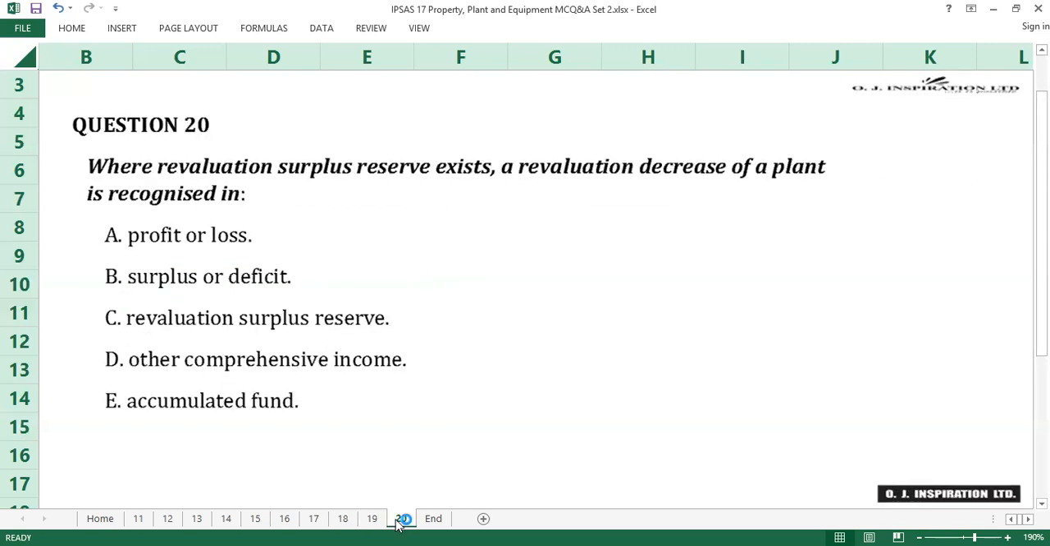Question number 20. The answer to question number 20 is C, revaluation surplus reserve. Where revaluation surplus reserve exists for a class of assets, decrease in the current amount of that class of asset is recognized or debited directly in the reserve. C is the answer to question number 20.